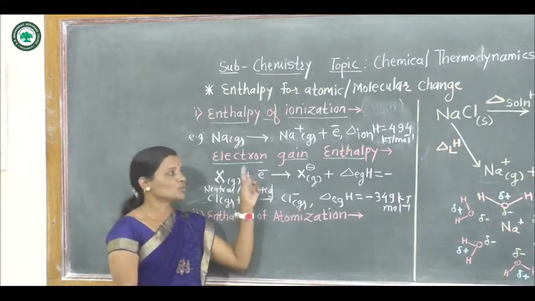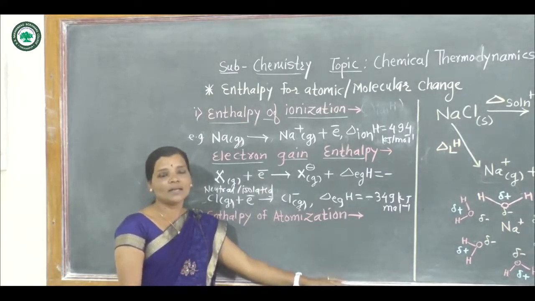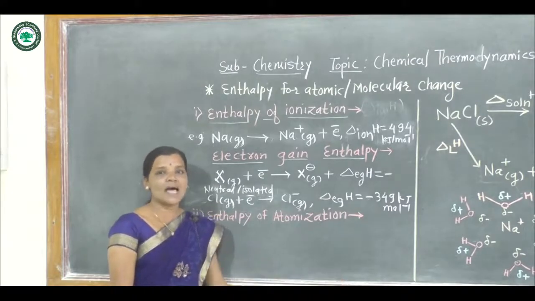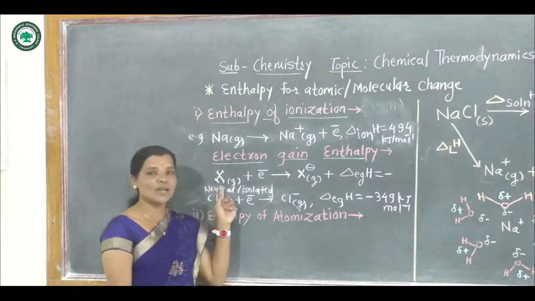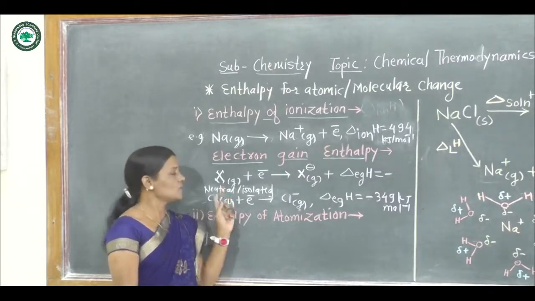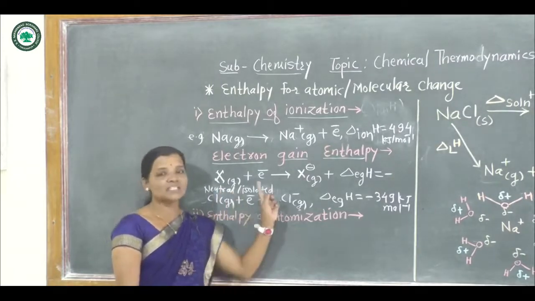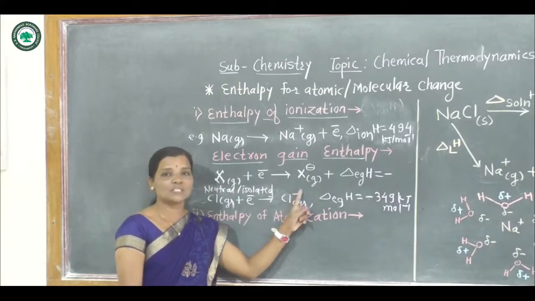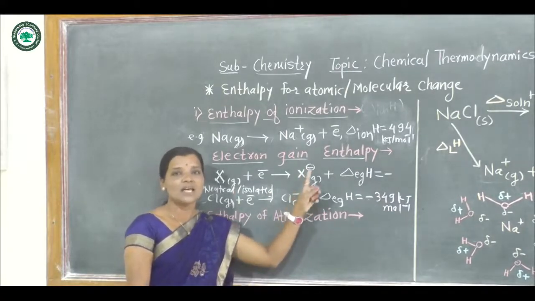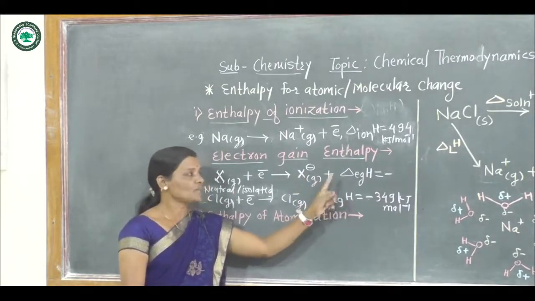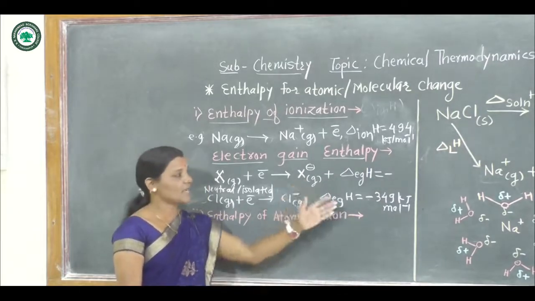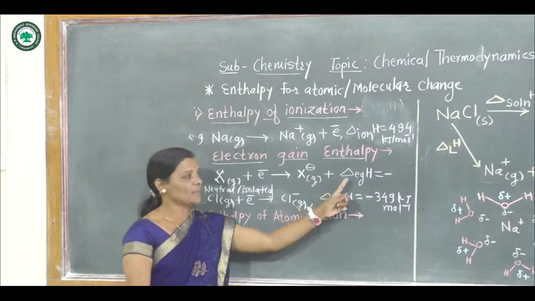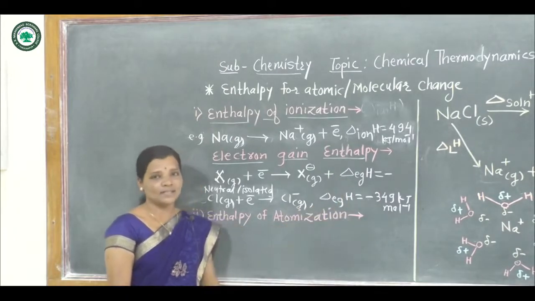So what is the electron gain enthalpy? The electron gain enthalpy is defined as the enthalpy change accompanying in which 1 mole of neutral gaseous atom is converted into its 1 mole of gaseous anion, and that enthalpy change is said to be electron gain enthalpy.